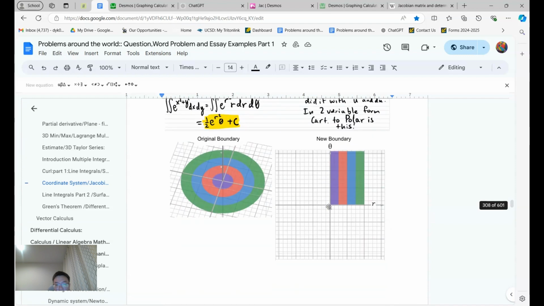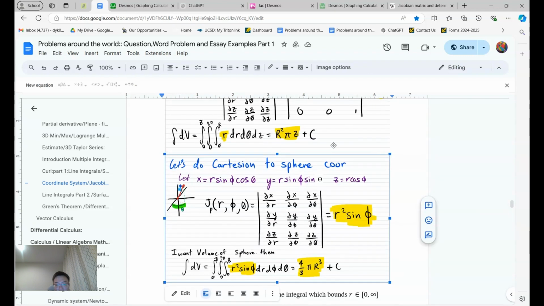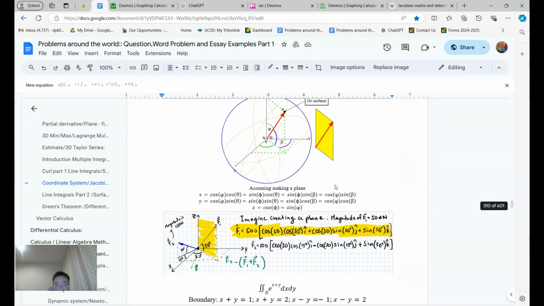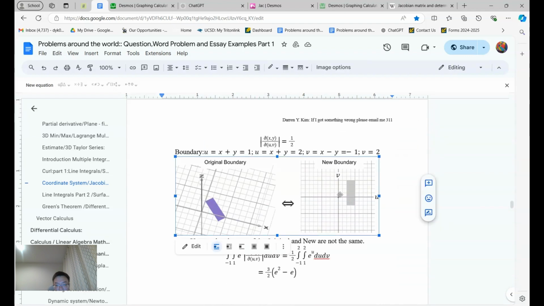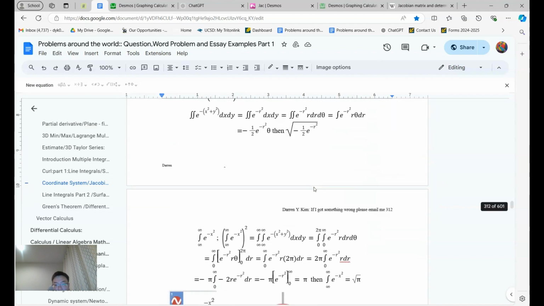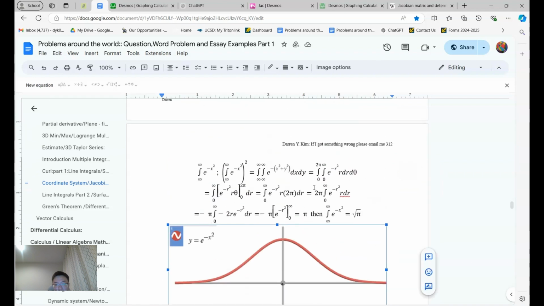So what does that really mean? I can show you over here, which makes more sense. And now you're going to see my clunky, unorganized work here, because the spacing is the problem, and this doesn't even have one question, but you can see the original boundary and the new boundary. I'm hopefully going to do it with each and every one of them, so I'm going to do it with this one too. And this one's pretty easy.